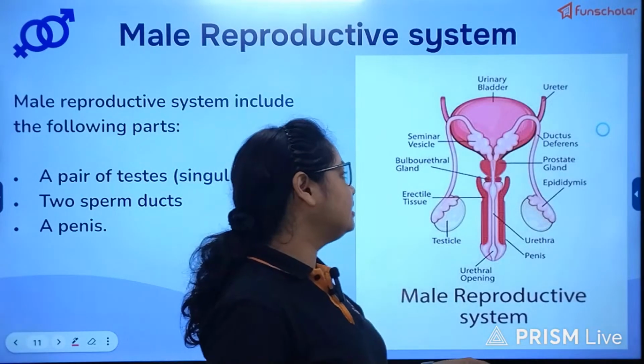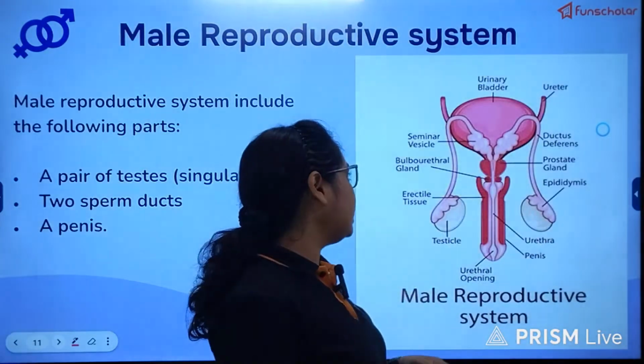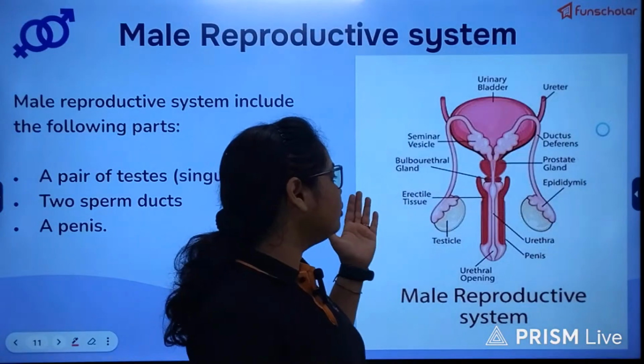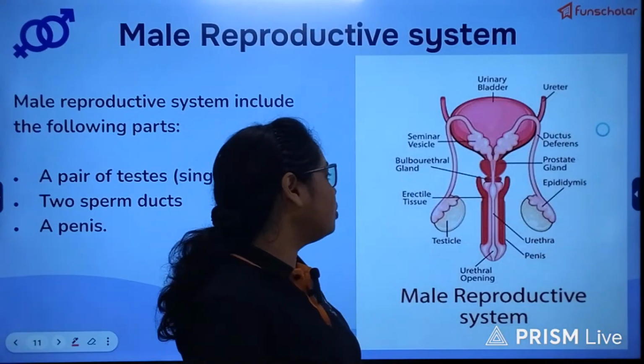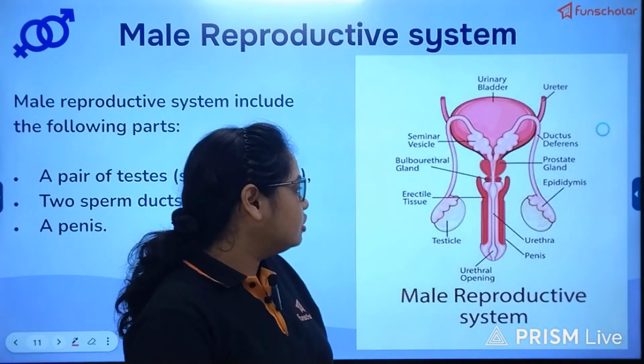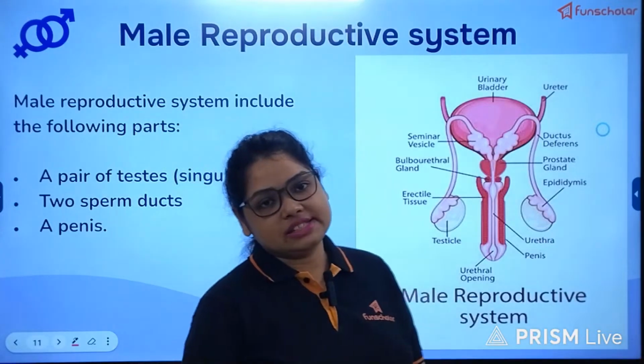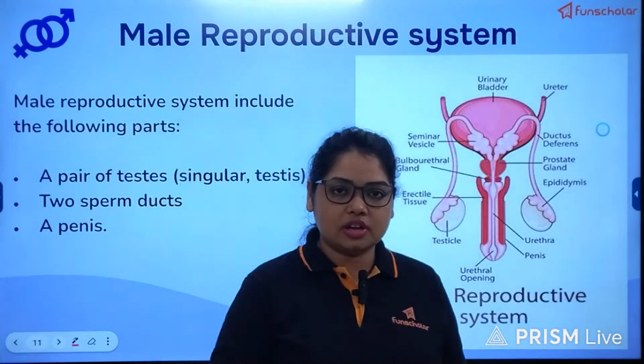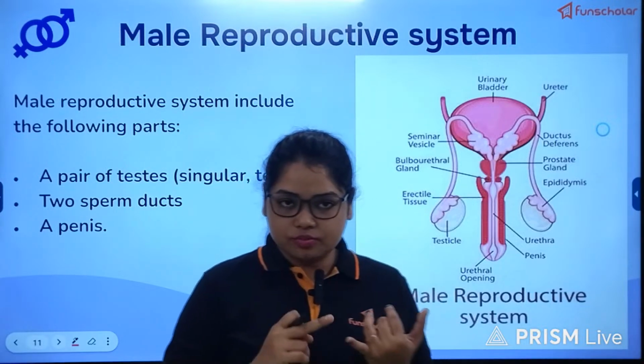Many glands are there, like the prostate gland, seminal vesicle, and bulbourethral or Cowper's gland. All these glands help ensure that the passage of sperm from the male reproductive system is smooth.